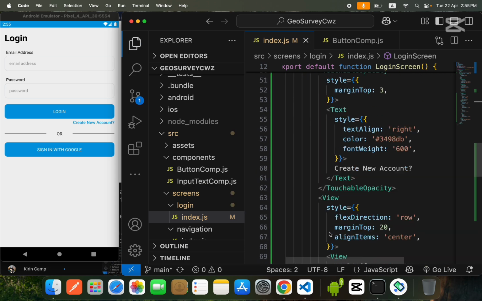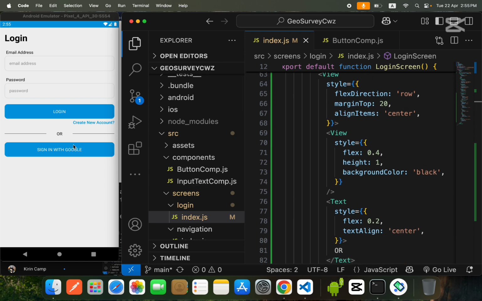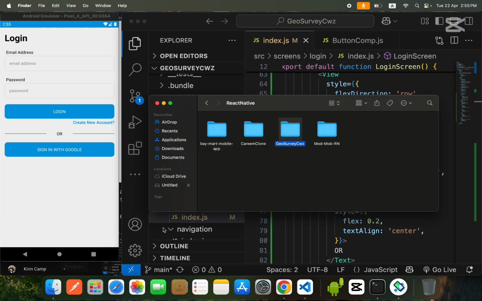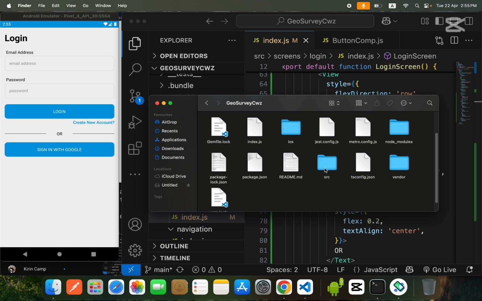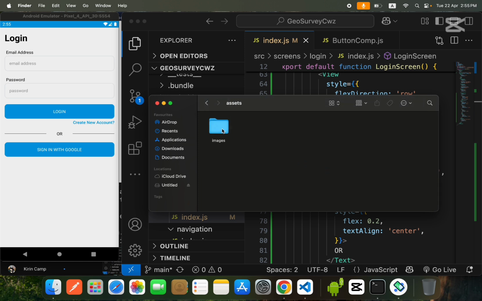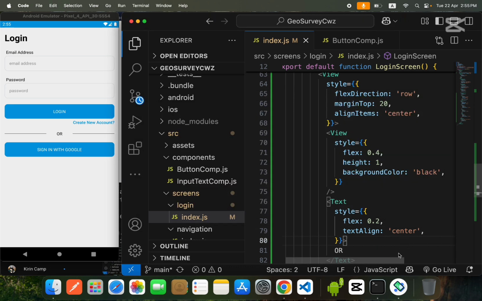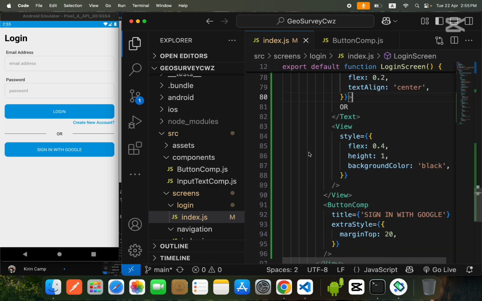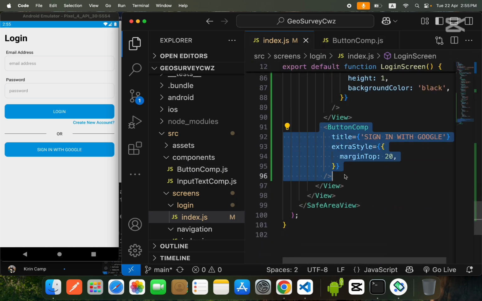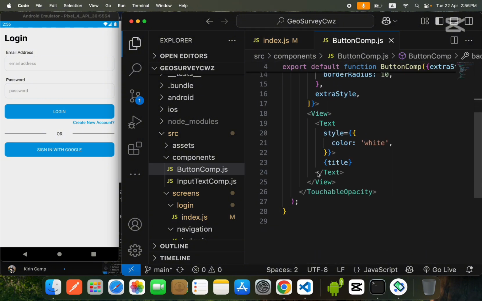Okay guys, so now we will also update our button component. As you remember, in our previous video we downloaded an image, the icon of Google. If I come to source assets images, then you can see this icon of Google. So we will update our button component. If we provide our button component an image, then it will reflect over here, else it will show like this.